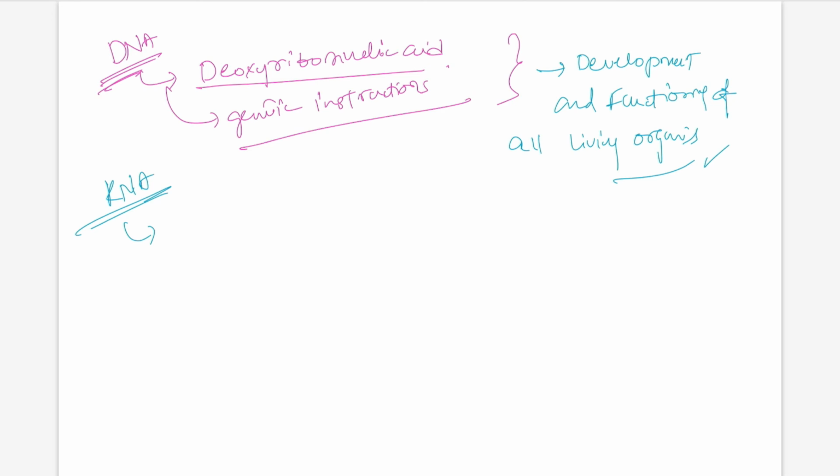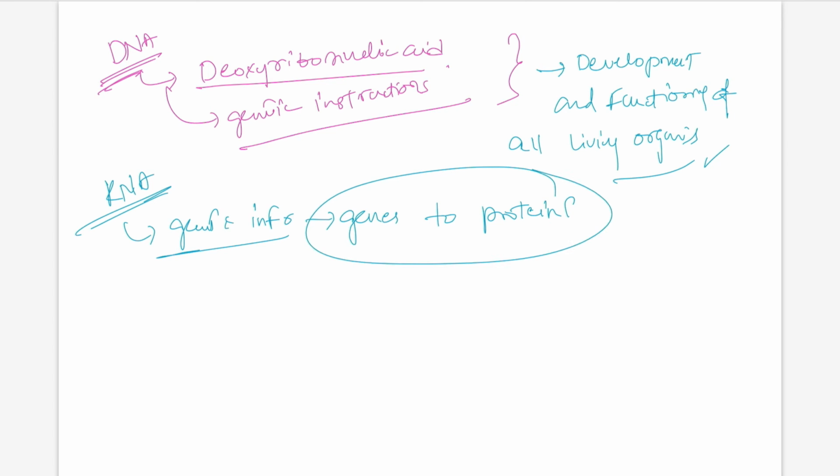RNA functions in converting genetic information from genes into proteins. That process is called transcription and translation.